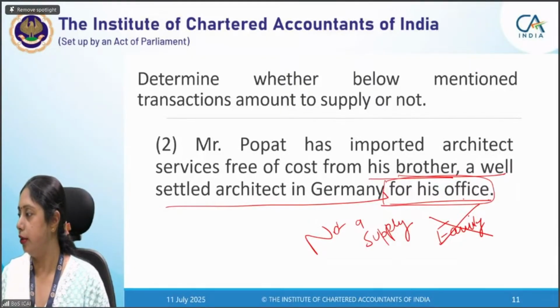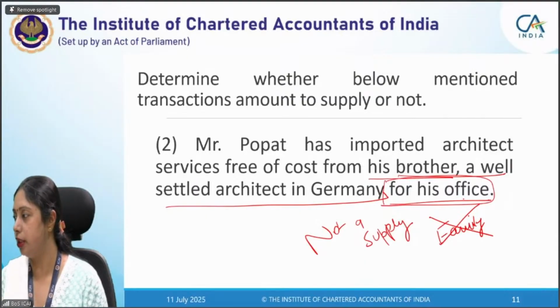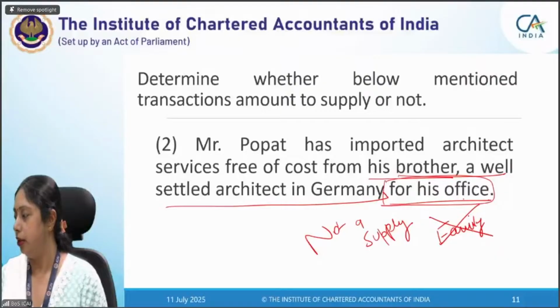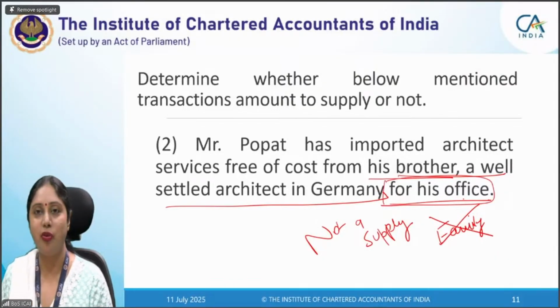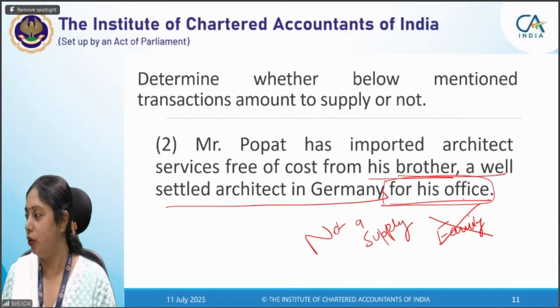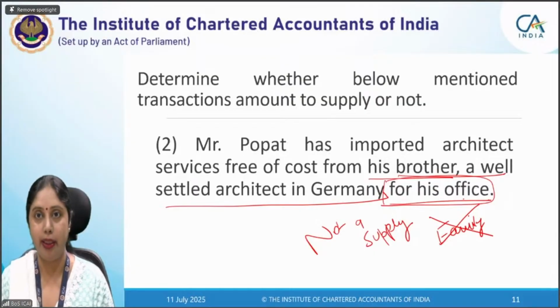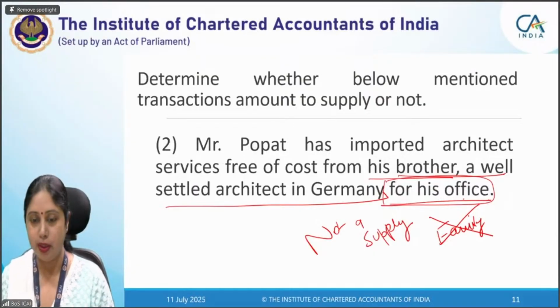So if any of you can mention not supply, because yes, Anil, you were also mentioning it as supply, but now I hope you know that it is not a supply. Many different reasons I'm getting from all of you, but I hope that all of you have now got this point, that a person becomes a family and a related person only if he is wholly dependent, except spouse and children. So let us see the next question, and that will make the point clear to you.